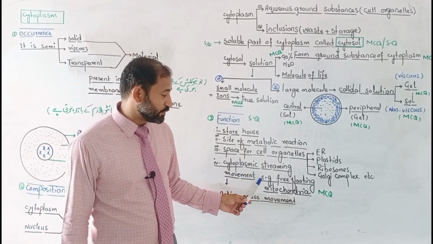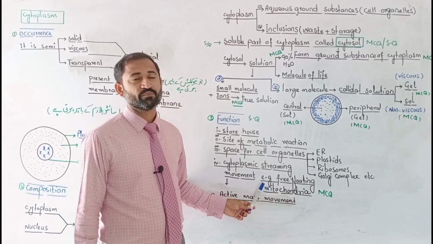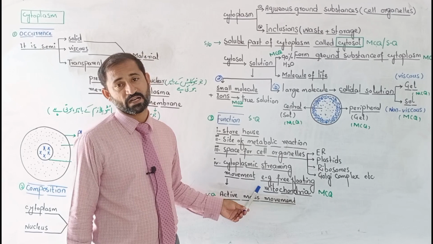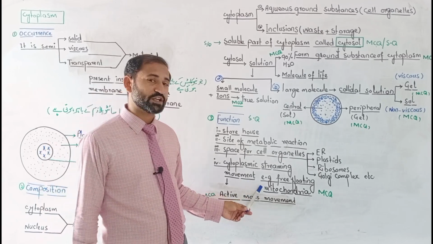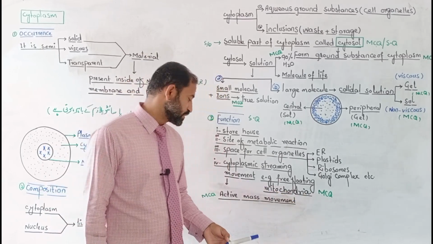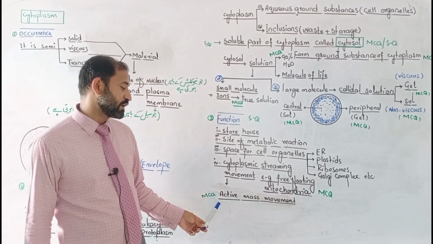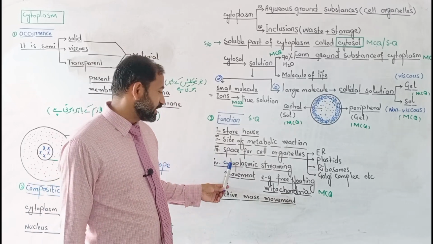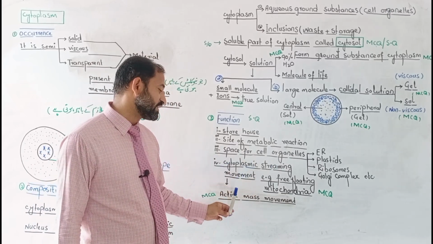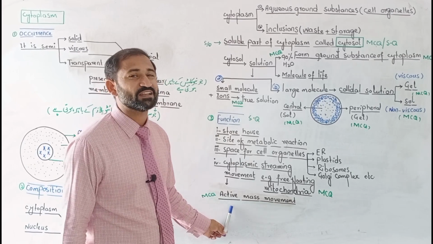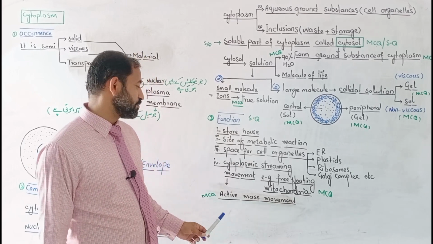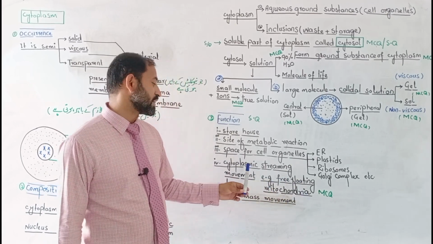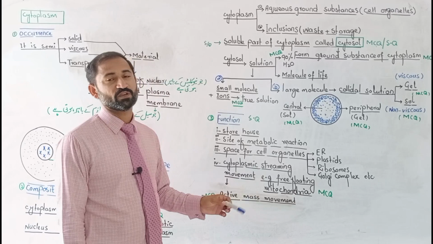Now, there is an MCQ here on free floating organelle. He says in your exam to select the one that is a free floating organelle. So the free floating organelle in your syllabus is mitochondria. That one is also an MCQ. And the last line is, it is also involved in active mass movement. This is also an MCQ. He says that cytoplasmic streaming movement is active mass movement, not passive mass movement. It is active mass movement. And free floating mitochondria is also a type of cytoplasmic streaming movement.